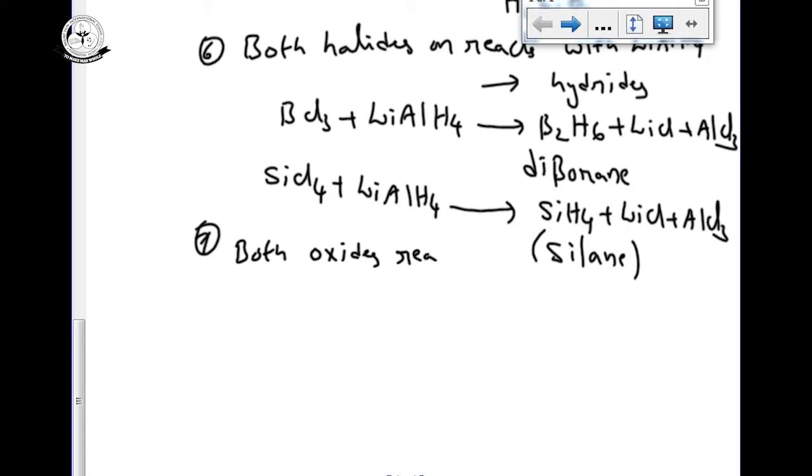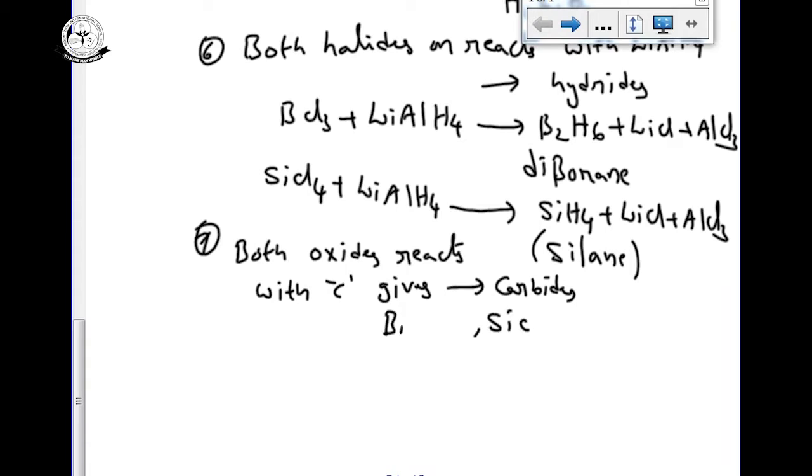Silicon carbide SiC and boron carbide B4C. Boron carbide and silicon carbide it can give.